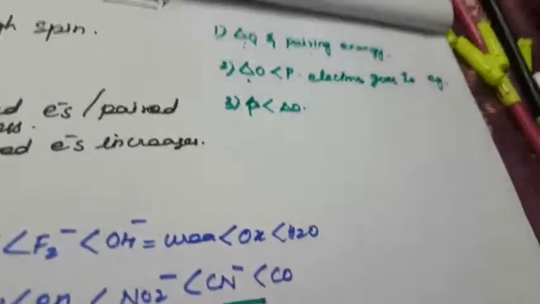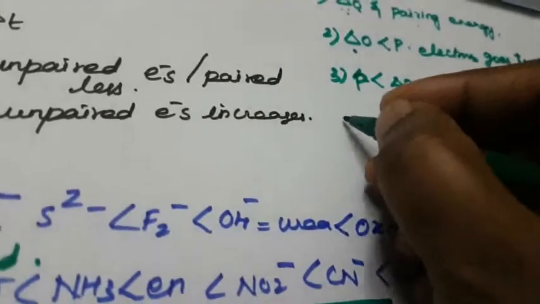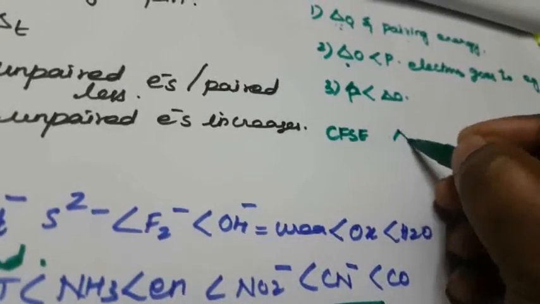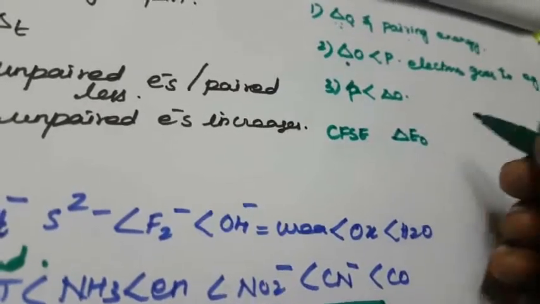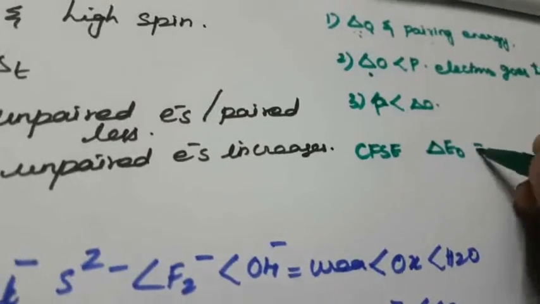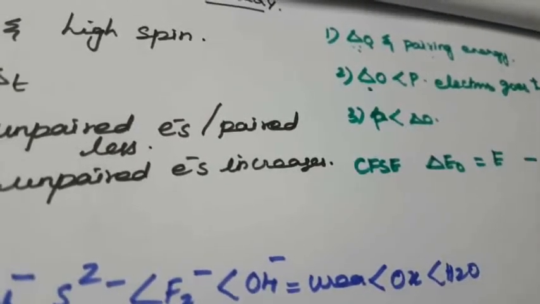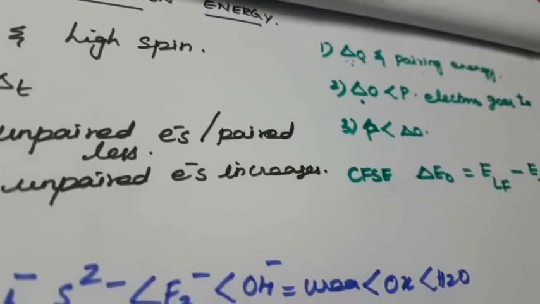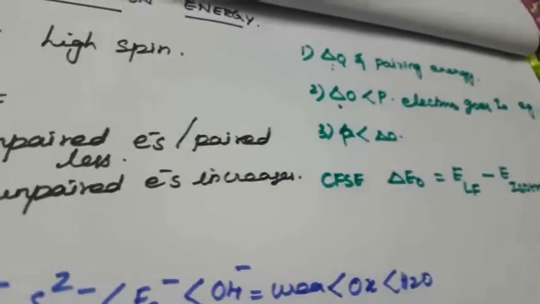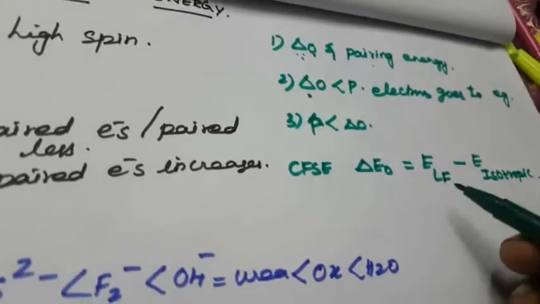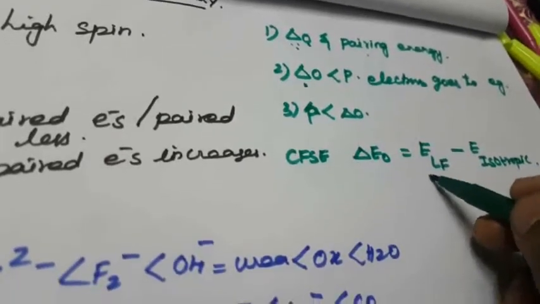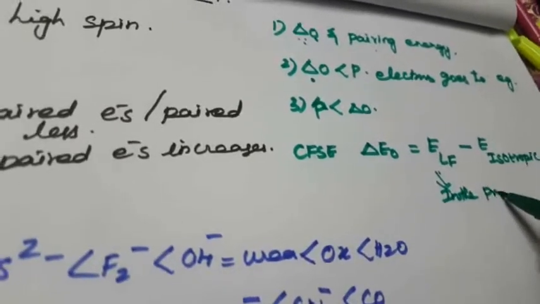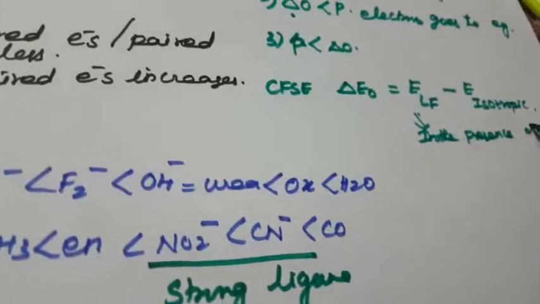So this crystal field stabilization can be calculated. How will the crystal field stabilization energy be calculated? The energy level delta E0, that is the change in energy level. What is meant by energy level? That is LF, ligand field, and isotropic field. What is meant by ligand field? The crystal field splitting in the presence of ligand. Okay, this is the ligand field, in the presence of ligand.